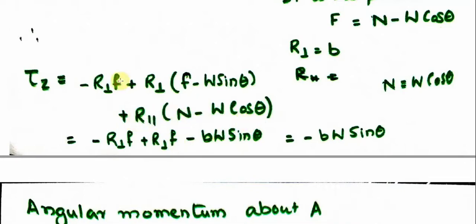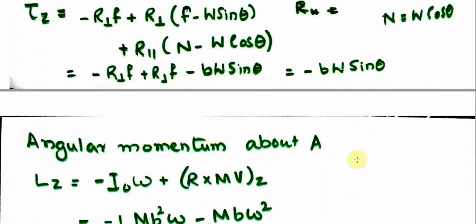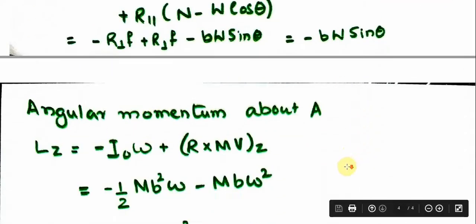So what remains is minus R perpendicular F plus R perpendicular into small f minus B W sine theta, because R perpendicular is equal to B. I made the substitution. These two will cancel. What remains is minus B W sine theta. That will be equal to the component of torque along the Z direction.